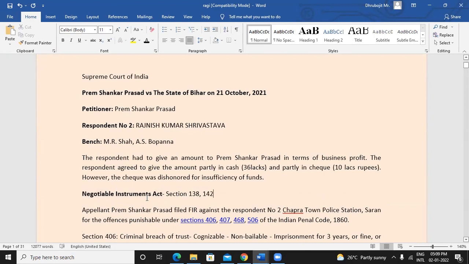Now this legislation, the Negotiable Instruments Act, mentions when it will be considered a check bounce. If I have issued a check of 10 lakhs rupees, but I don't even have 10 lakhs rupees in my bank account, the check will be dishonored. In that case, it will be a check bounce. Or if I have put a wrong signature, or I have asked the bank not to release this check, in such cases it will be considered a check bounce.